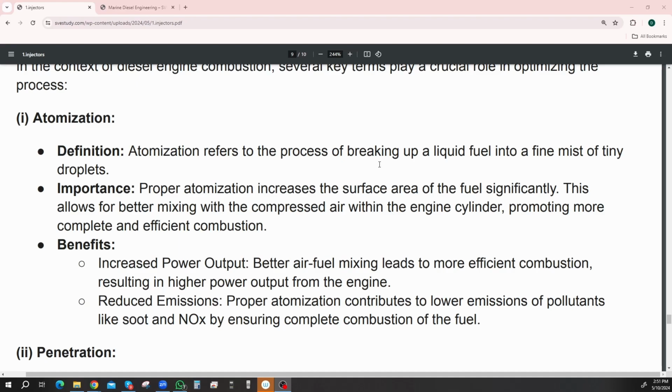The benefits are increased power output. Better air-fuel mixing leads to a more efficient combustion, resulting in higher power output from the engine. Reduced emissions: proper atomization contributes to lower emissions of pollutants like soot and nitrous oxide by ensuring complete combustion of the fuel. Also, you'd have less unburnt fuel being kicked out, so less oil in the exhaust gas.